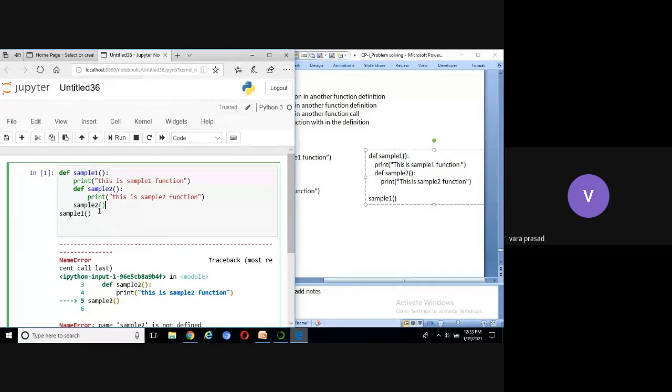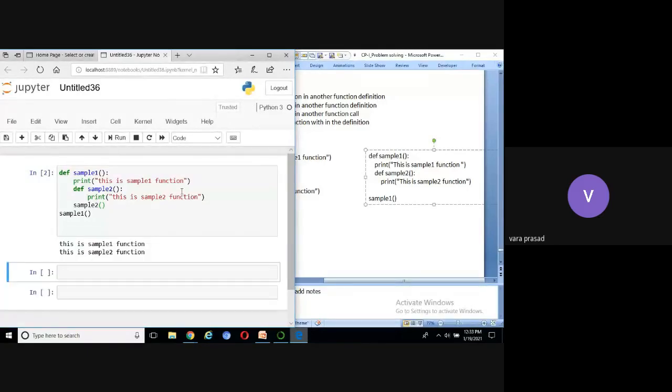Now, will it work? Will it work now? Yes, sir. Yes, because now, if I call sample 1, the control goes to sample 1 definition. The first statement, print this is sample 1 function. Second statement, sample 2 definition. Third statement, we are calling sample 2 definition. The definition is defined inside the block. It will execute the block automatically. Now the output is, this is sample 1, this is sample 2.